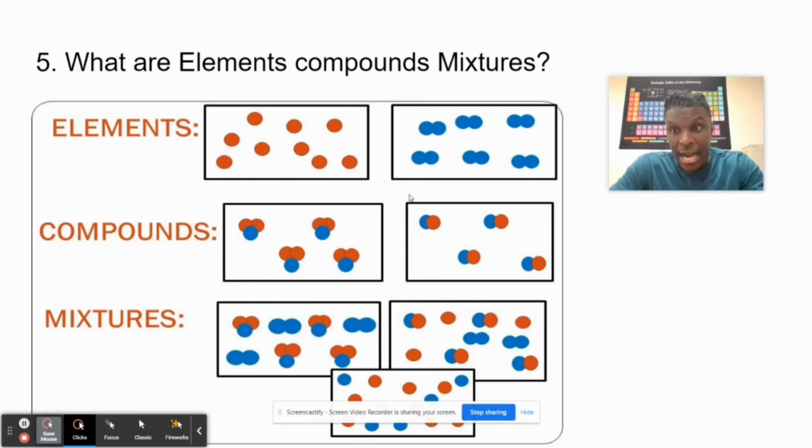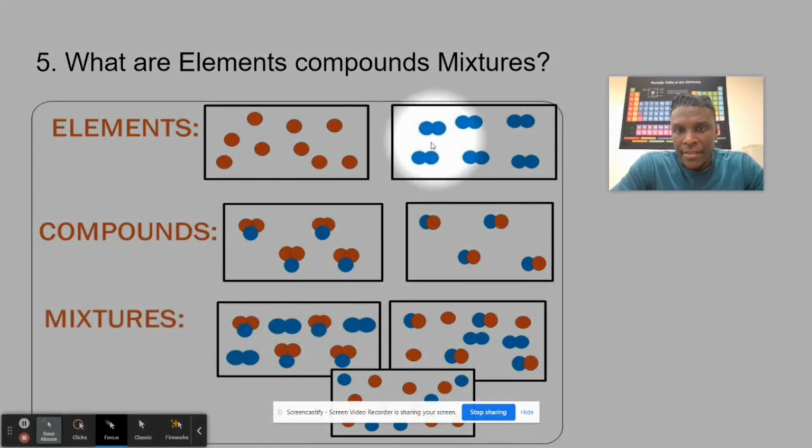So if you look inside this diagram, and guess what? You will see some of these same diagrams in your EOG or maybe on your benchmark, right? So pay keen attention. Look at the elements. You only see the red, right? And you only see the blue. Now, I need to make mention of something here. Let's focus here. Look at this one. This is all blue and this is all red. It's symbolizing that there is one type of atom present. So therefore it's an element, or one type of element present.